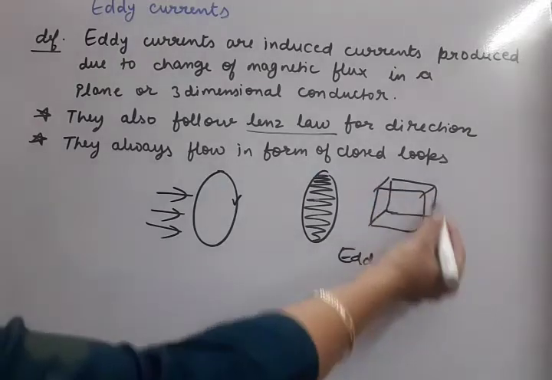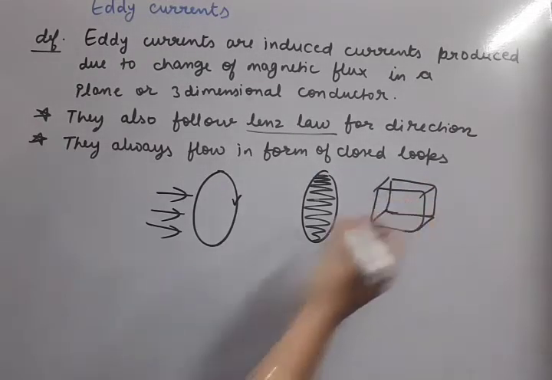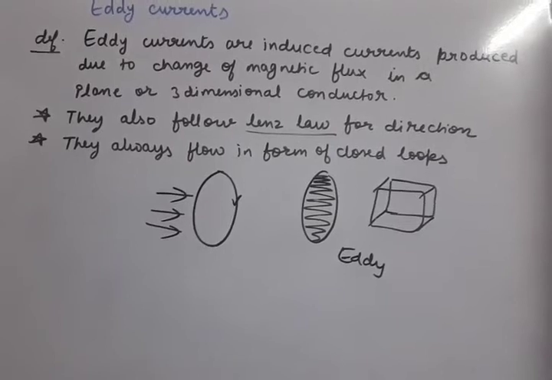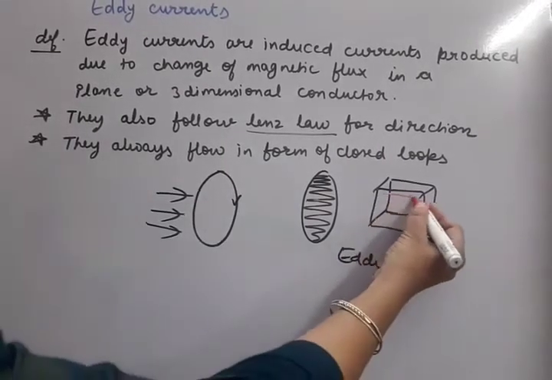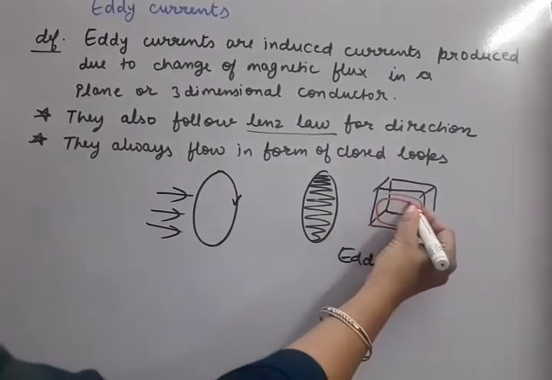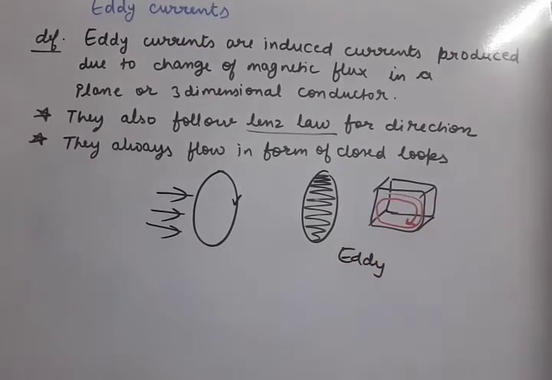That means if eddy currents are produced, they move at the corners and this way make closed loops in the object. So this way the eddy currents flow in circuits.